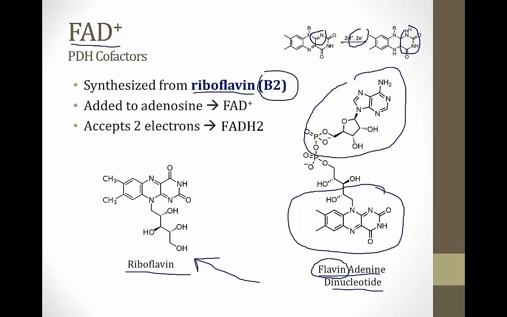And once those two hydrogens have been added, the structure is carrying two electrons, and thus FADH2 is a carrier of electrons. And as we will discuss in the electron transport module, this FADH2 structure can also be used to generate ATP via oxidative phosphorylation.